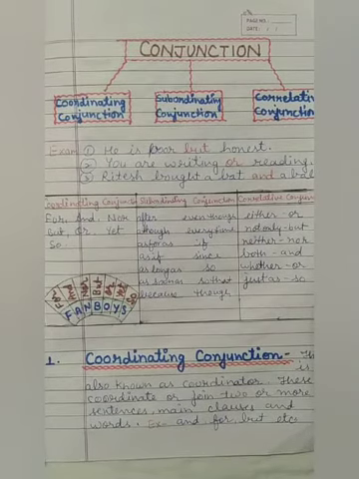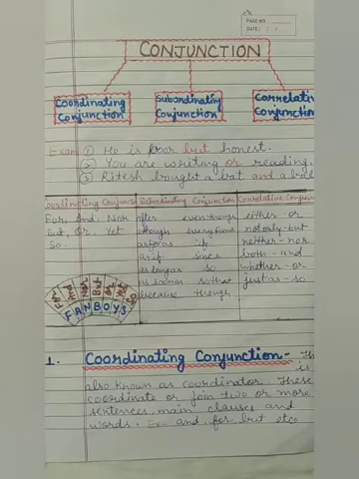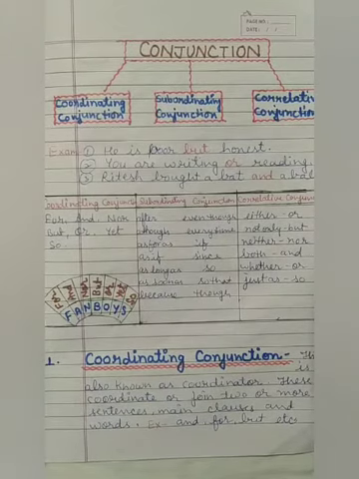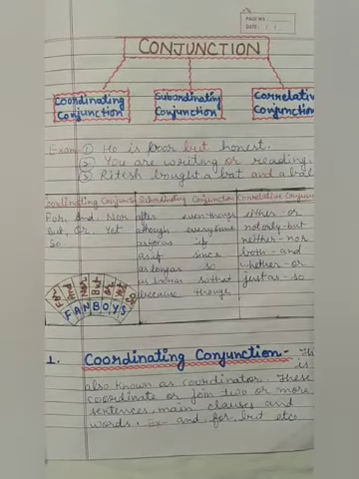What is coordinating conjunction? Coordinating conjunction is also known as coordinator. These coordinate or join two or more sentences, main clauses and words. Examples: and, for, but, etc. we use in this conjunction. Coordinating conjunction is a conjunction that joins two phrases, clauses, words and sentences. Children, do you know what is phrase and what is clause?